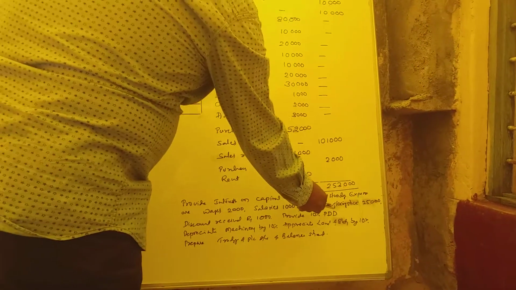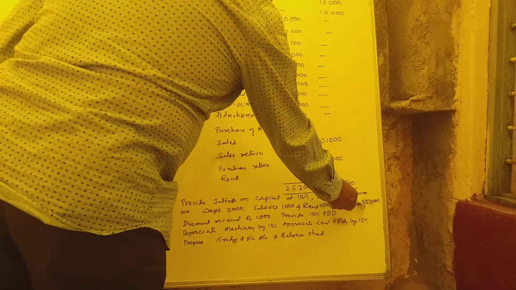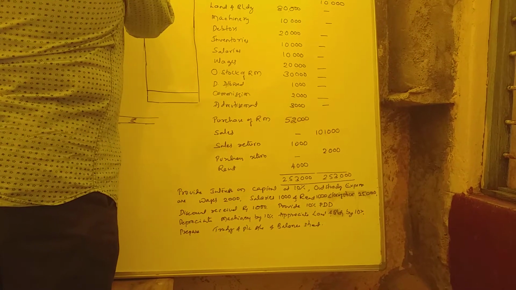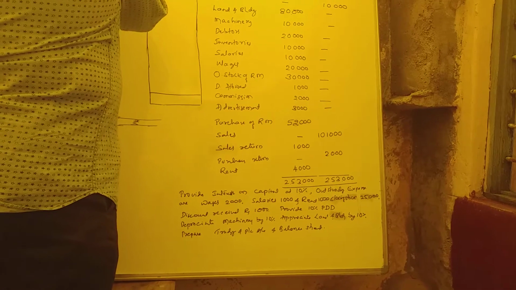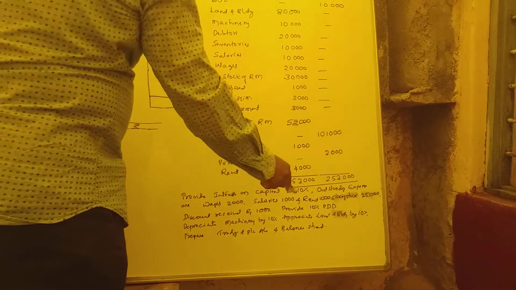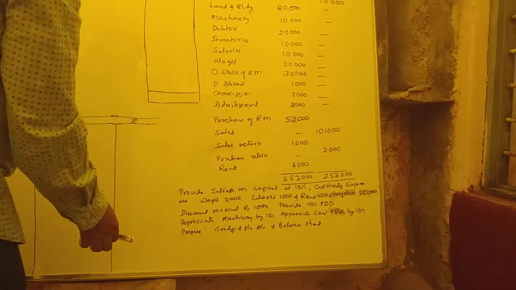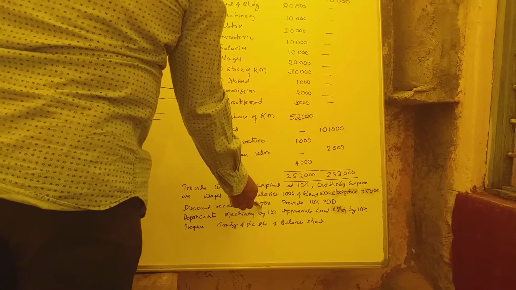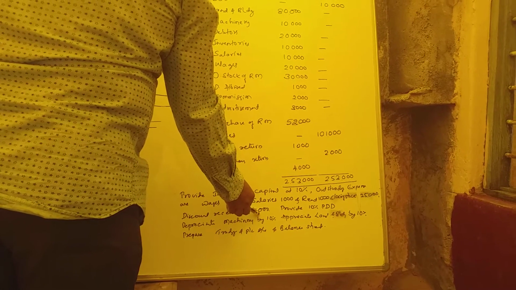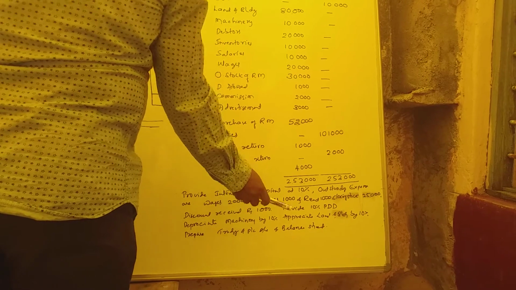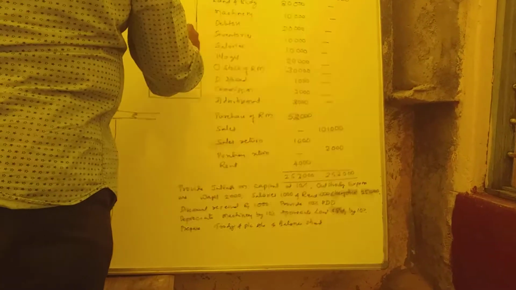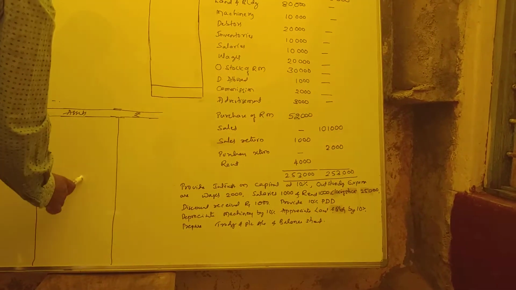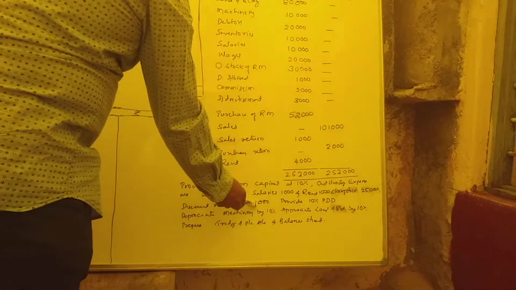Next, closing stock. We have closing stock. It's an asset. It is also double entry. One under trading, and it's income, that's why it is credit side. Closing stock. And one more, that is asset, that's why asset side. Discount received rupees 1,000. We received a discount of rupees 1,000. It's an income, it should be credited, that is under profit and loss account. Again, it is asset, that's why it is asset side. Discount received 1,000.